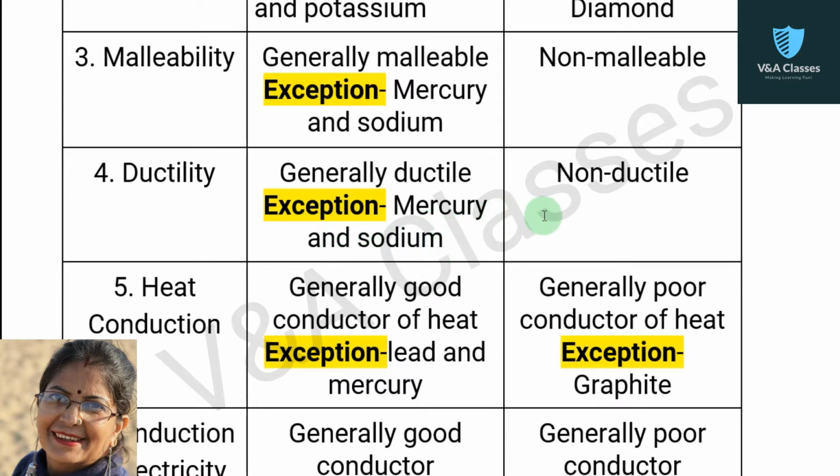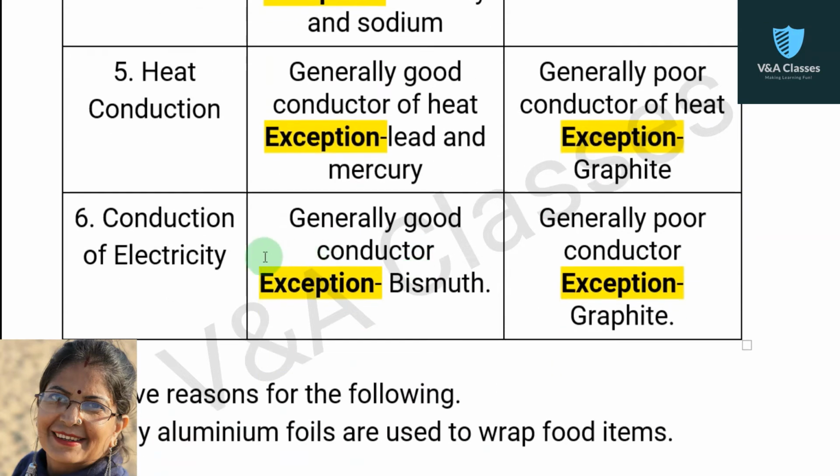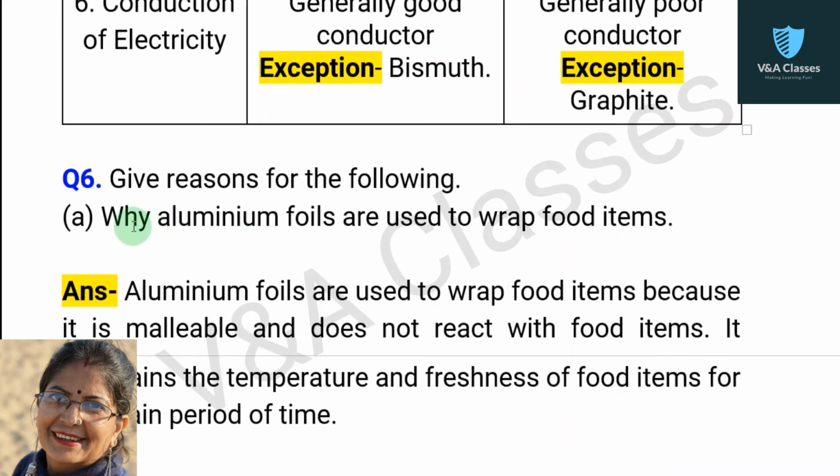For non-metals, non-ductile. Fifth property is heat conduction. For metals, generally good conductor of heat. Exception, lead and mercury. For non-metals, generally poor conductor of heat. Exception, graphite. Last property, conduction of electricity. For metals, generally good conductor. Exception, bismuth. For non-metals, generally poor conductor. Exception, graphite.